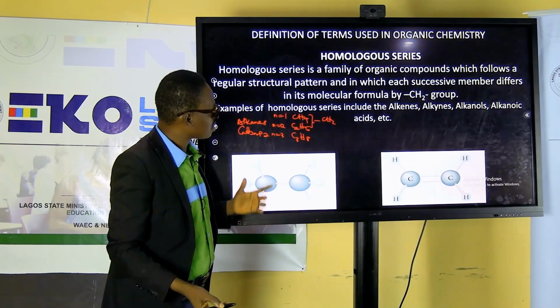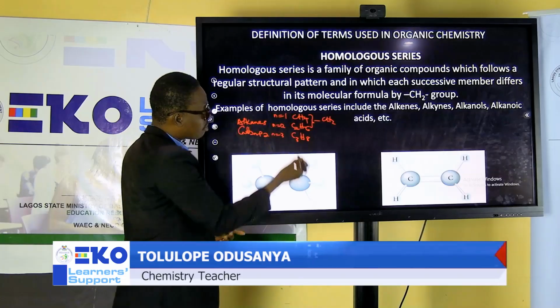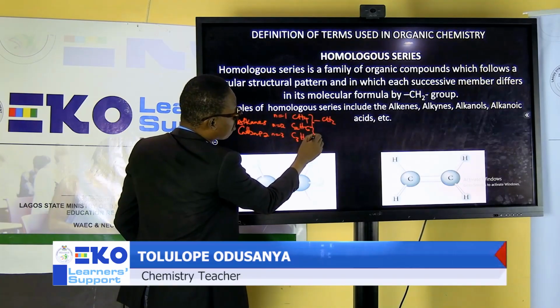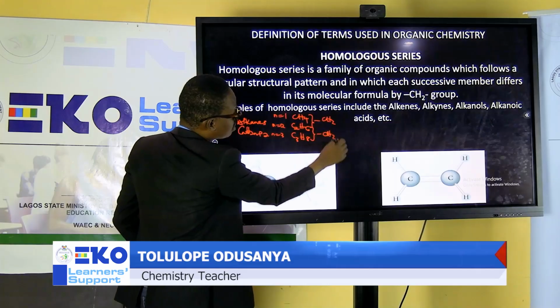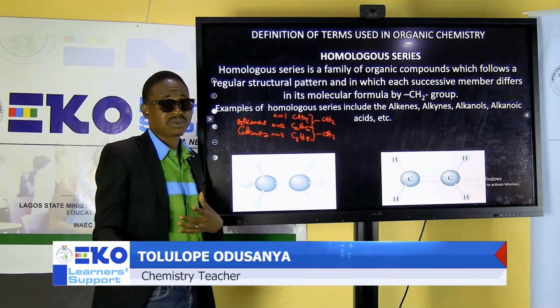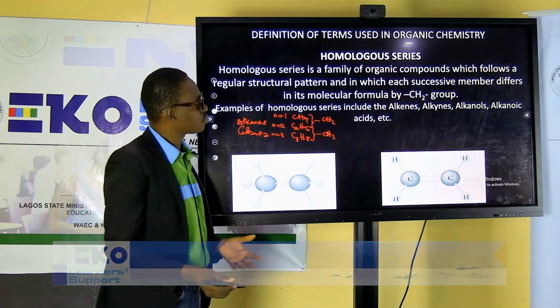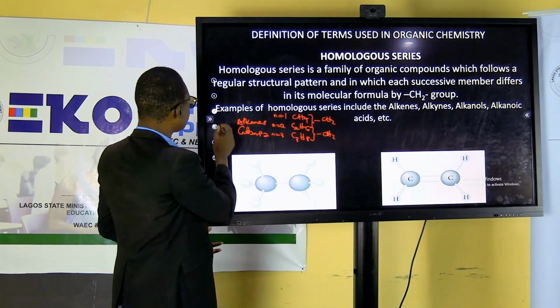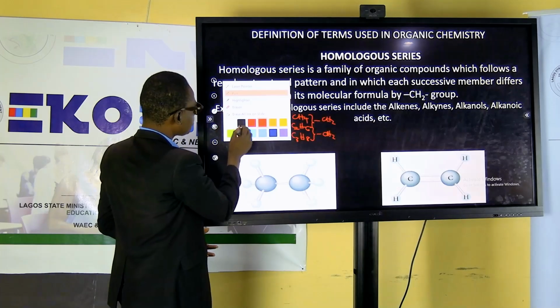You can remove one carbon from 2, you have 1. Four from 6, you have 2. Between these successive members, you have CH2. So this is what we mean: each successive member must differ by the molecular formula CH2, and that is what we call a homologous series. So these are examples of homologous series. Good.